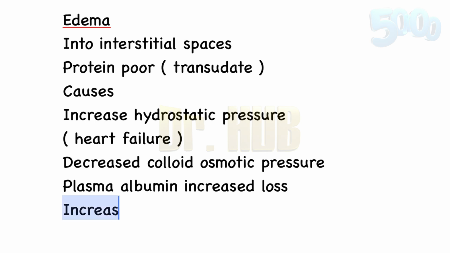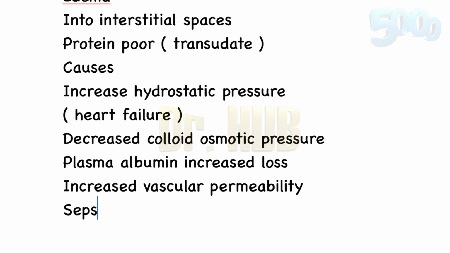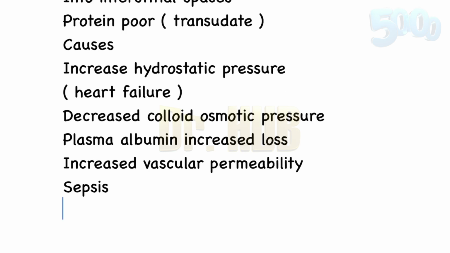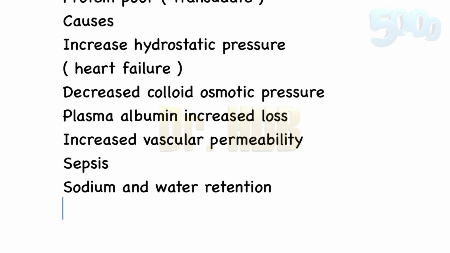Next there can be increased vascular permeability. This is nothing but the inflammation, which is usually localized but may occur throughout the body in severe systemic inflammatory states such as sepsis. Then the lymphatic obstruction, this is in case of infection or neoplasia. Then we have the sodium as well as the water retention. The sodium and water retention is seen in case of renal failure.